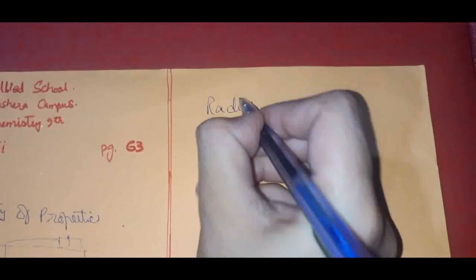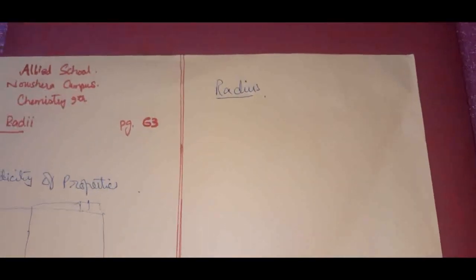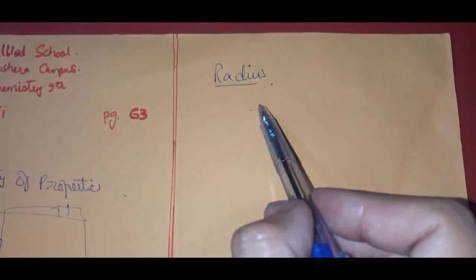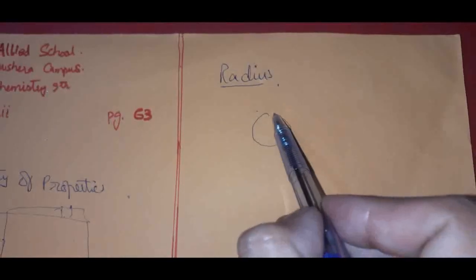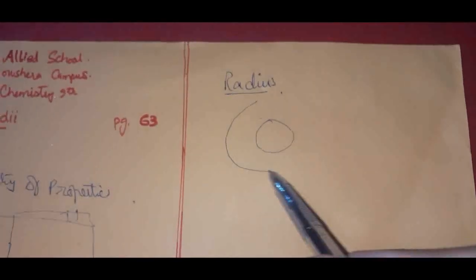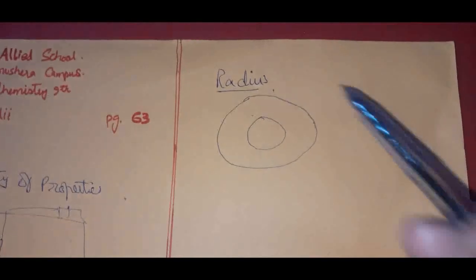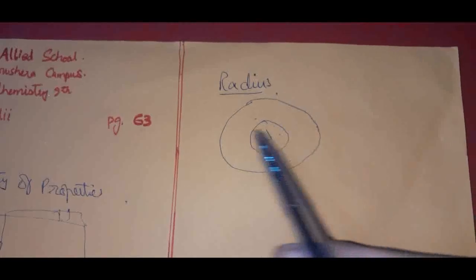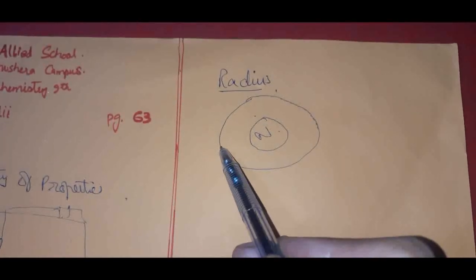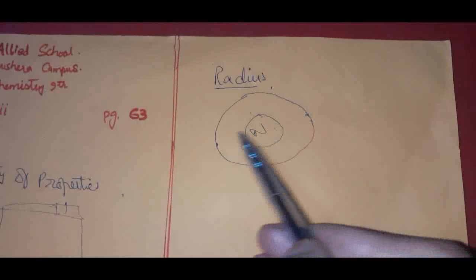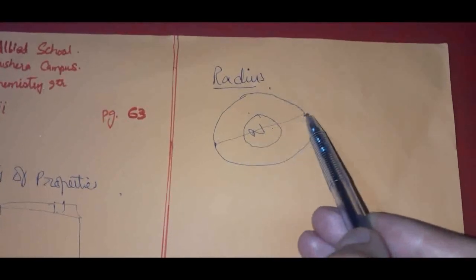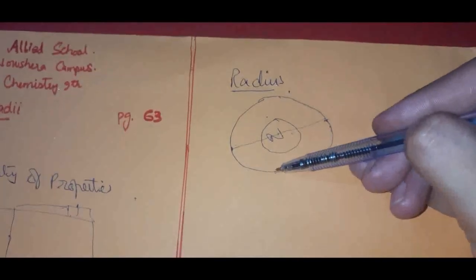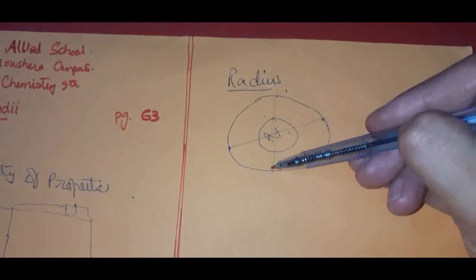Radius, for a single atom we say radius, whereas for many we say radii. Now we know that the structure of an atom is usually visible in a circular form like this, right? And then what is the radius? Suppose it's the nucleus, its diameter is actually from this end to the other opposite end, passing through its center. This is its center, right? Then from this end to the other end, passing through its center.